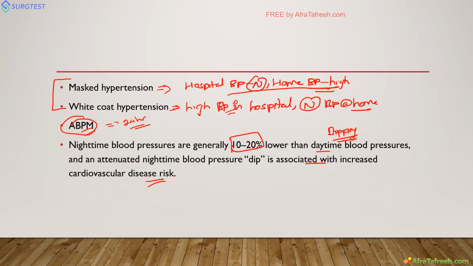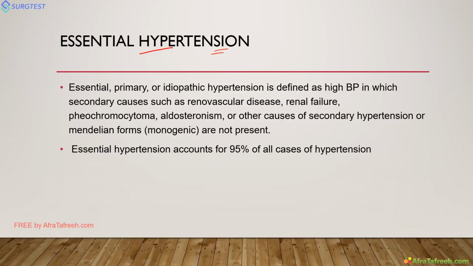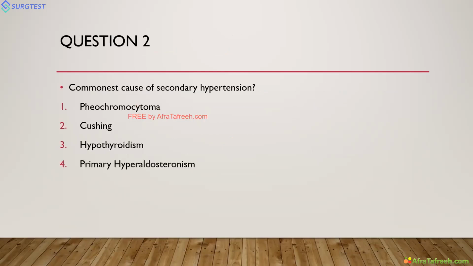Actually, it is idiopathic. When all other secondary causes are ruled out, then it is essential hypertension, and it's the most common cause of hypertension. It can be due to obesity, obstructive sleep apnea, high salt intake, low potassium intake. So this is called essential hypertension. Next we will discuss secondary hypertension. In secondary hypertension, there is a particular cause for the disease. So coming to the second question, what is the commonest cause of secondary hypertension?